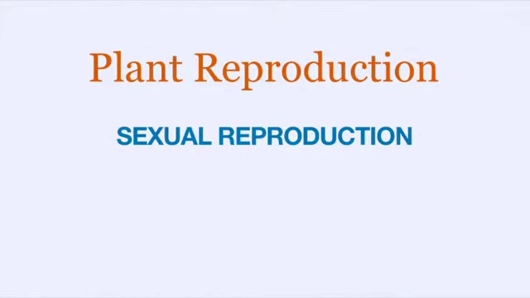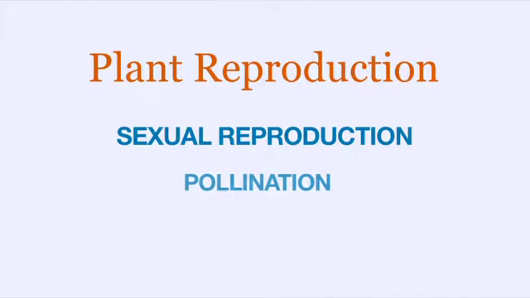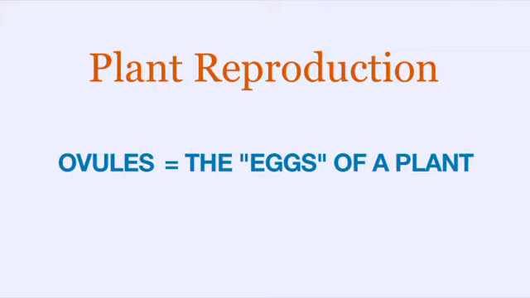Sexual reproduction of plants occurs when pollen, which contains a sperm cell, makes its way from the anthers of one plant to the stigma of another plant of the same species. This process is called pollination. That pollen grain goes on to fertilize the ovule of that second plant. Ovules are synonymous with eggs in other species. Some plants can pollinate themselves, but most plants that sexually reproduce benefit from cross-pollination.